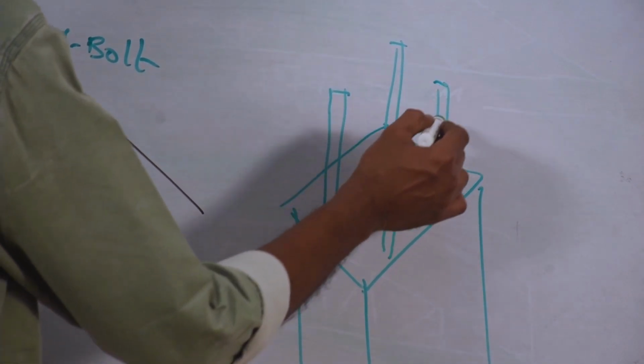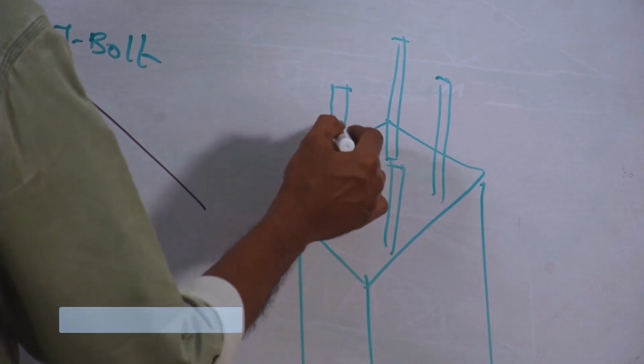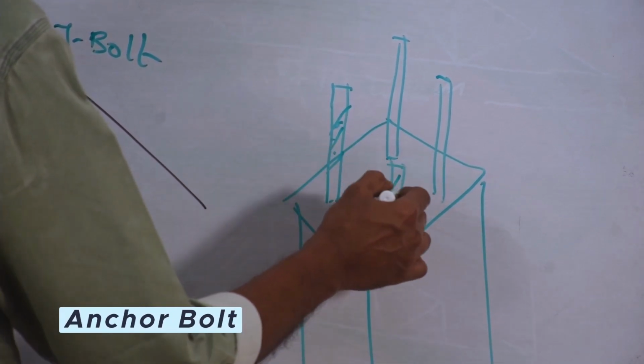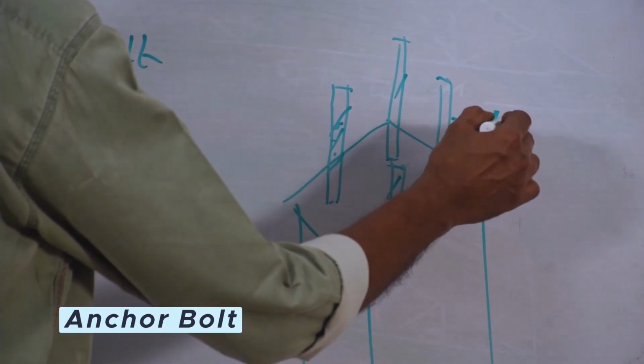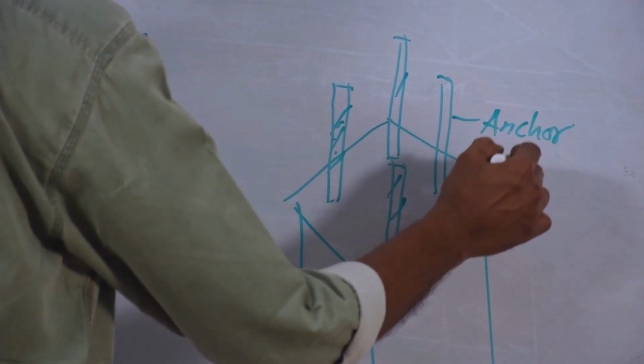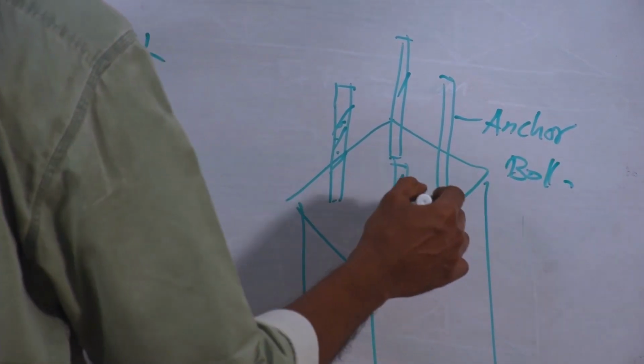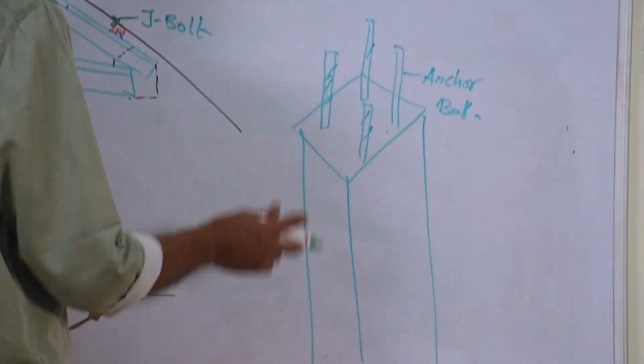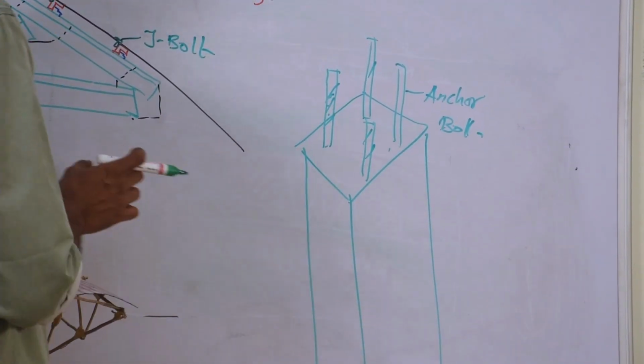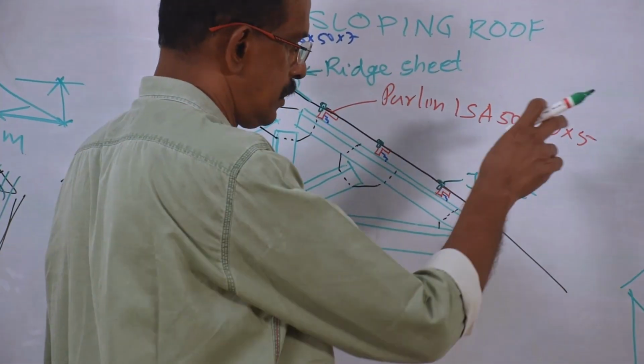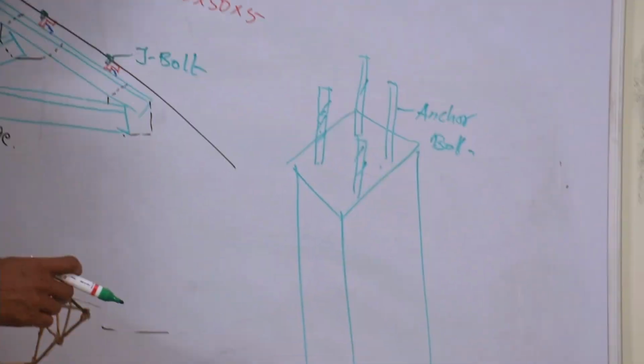These are called anchor bolts. Actually, these anchor bolts are embedded in this concrete column. This is provided to fix the truss on this column.